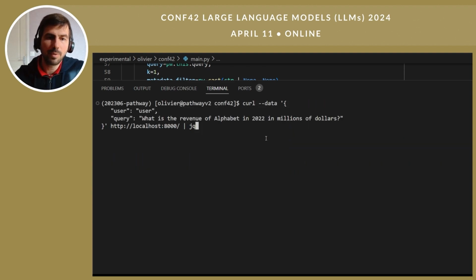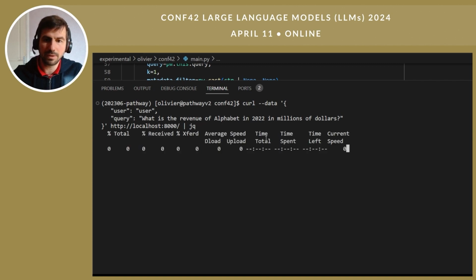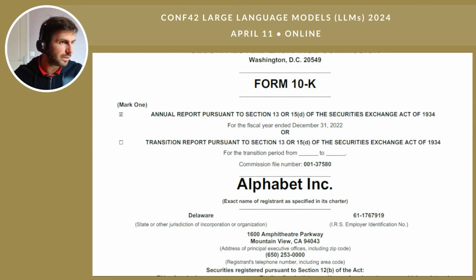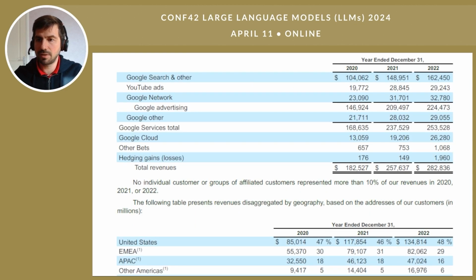So we want to ask a question about Alphabet. So what is the revenue of Alphabet in 2022 in millions of dollars? Okay. Let's see what's the answer. So it answers this number. So let's check if the answer is correct. So this is a document which is indexed. If we go to the revenue page, we can see that the number is correct.